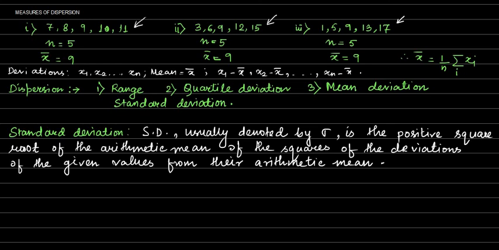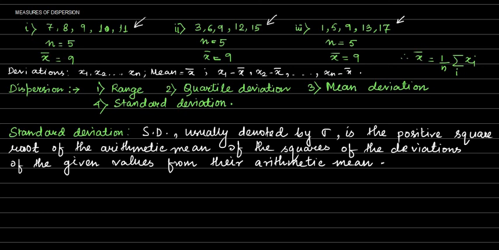This scatteredness can be measured using certain measures. They are the range, quartile deviation, mean deviation, and standard deviation. Using these we can measure the dispersion or scatteredness of the data from the mean or any other number.